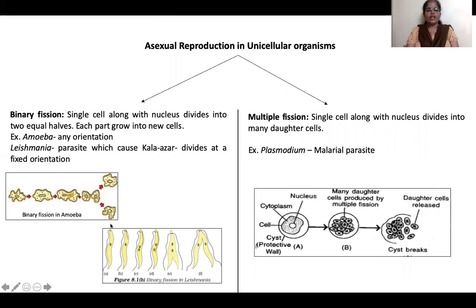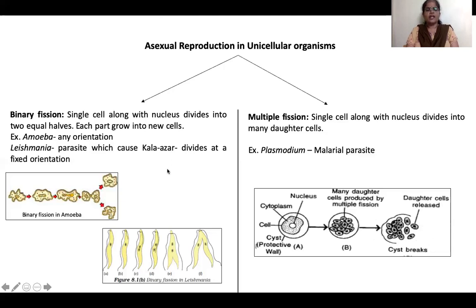Now, in another unicellular organism called Leishmania, it is a parasite which causes a disease called Kala Azar in human beings. Kala Azar is a very scary disease where the skin starts turning black, the person becomes weak, and the liver bulges.